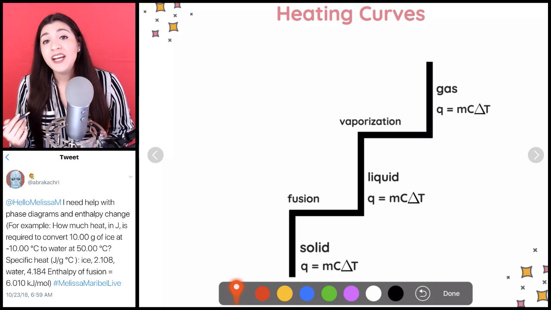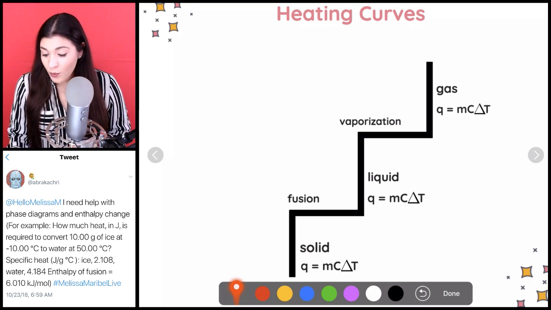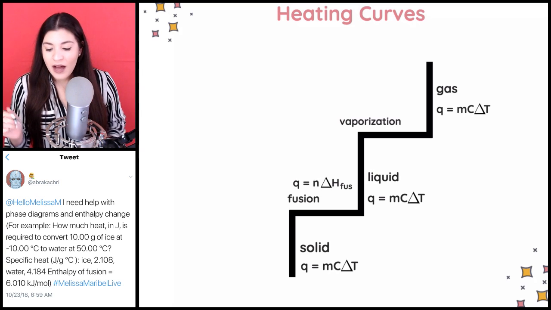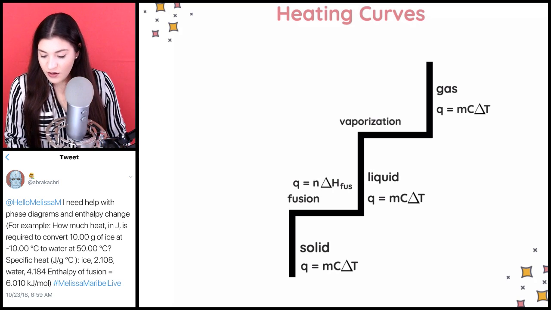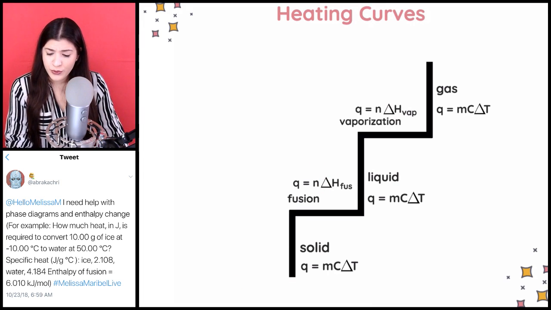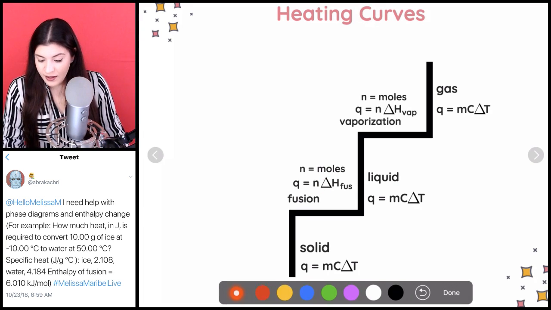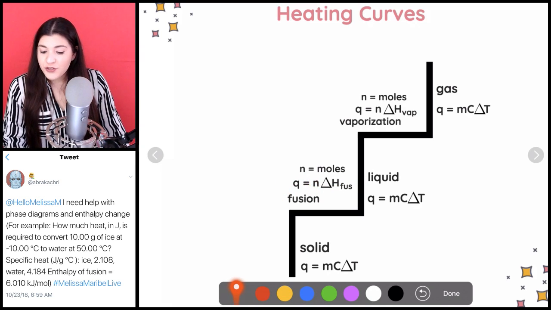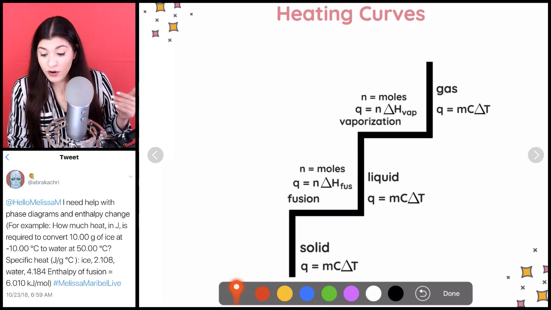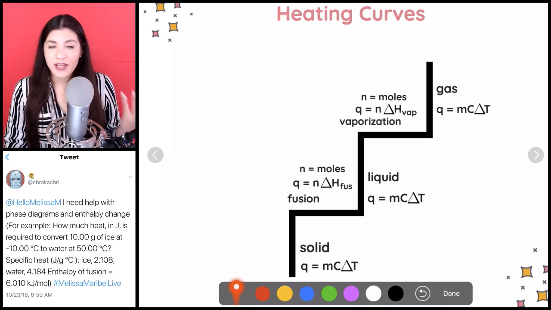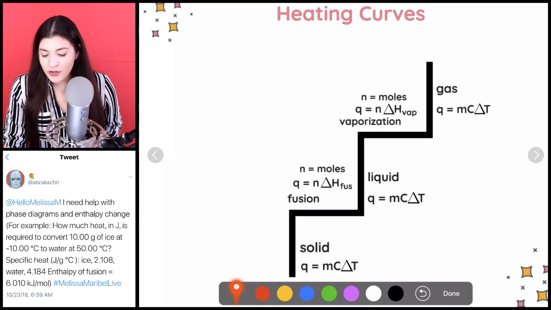Where it's going to change is fusion and vaporization. We're going to see a slight change in our formula. So we will have n, and actually, let me talk about what n is. We'll have n, which is equal to moles. There we go. So this is our formula for fusion, where n just means moles. And then for our solid, m means grams or some sort of mass. And by the way, it will be in grams. So that's something to know.